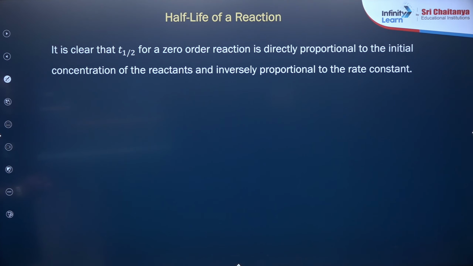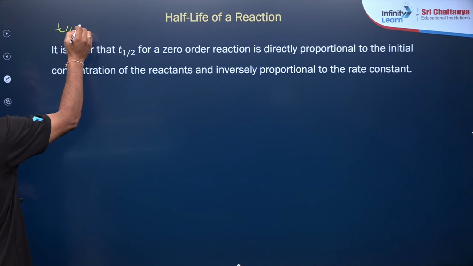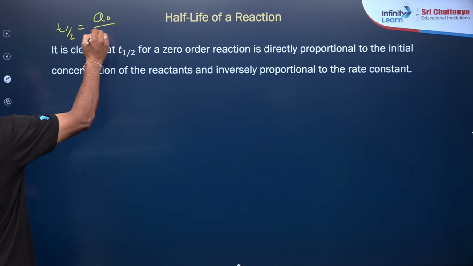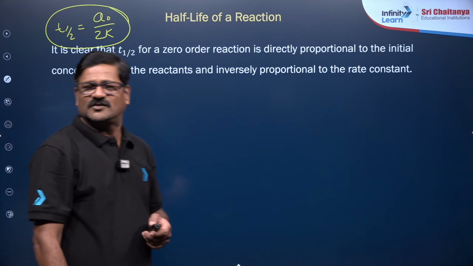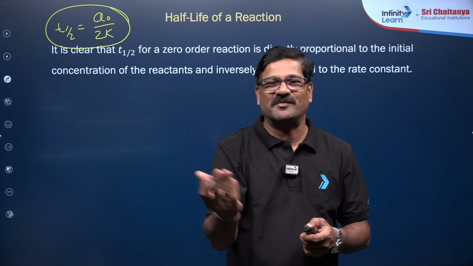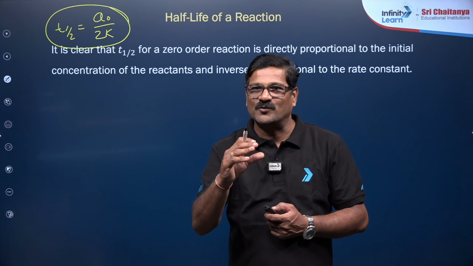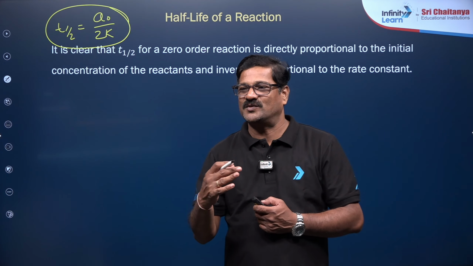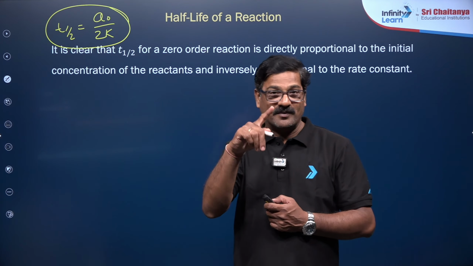So for the zero order reaction, it's clear that T half is directly proportional to the initial concentration: A naught by 2K. Depending upon the situation and the book, different terminologies can be used. You don't fix to one parameter, rather you fix to multiple parameters. So let it be X or Y or Z, no problem.